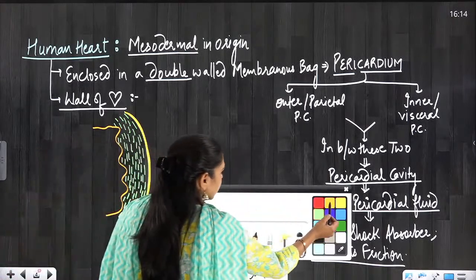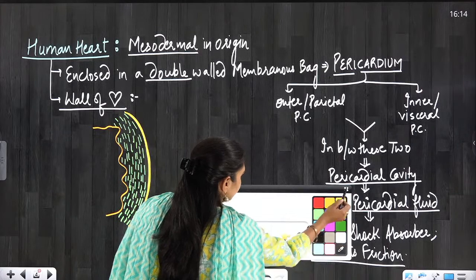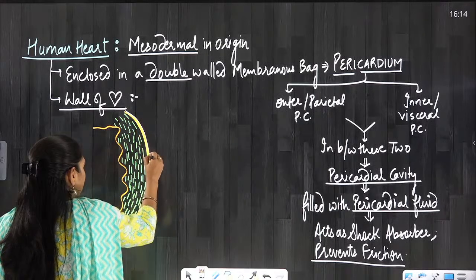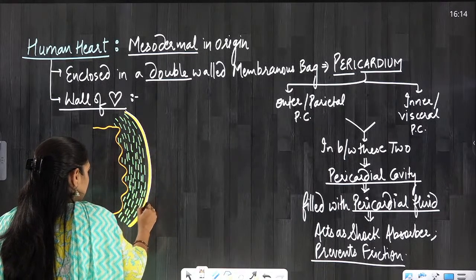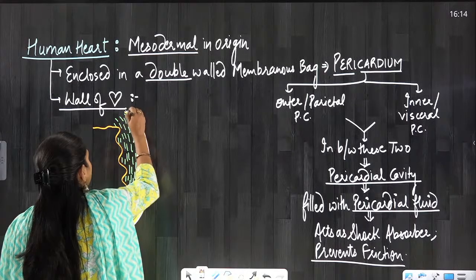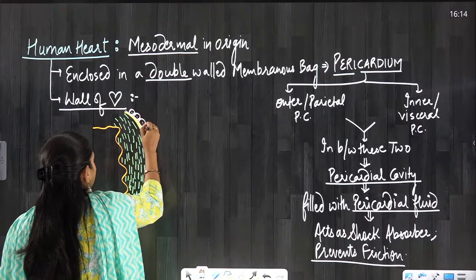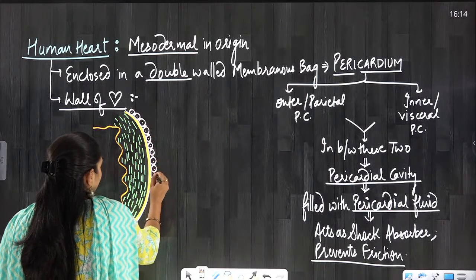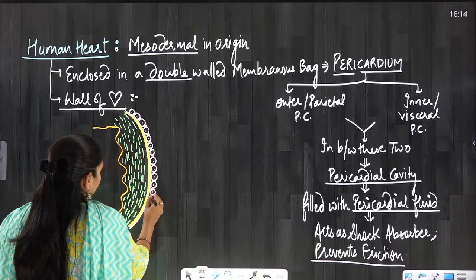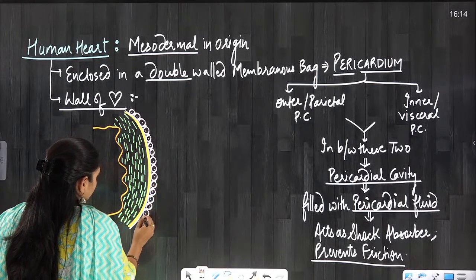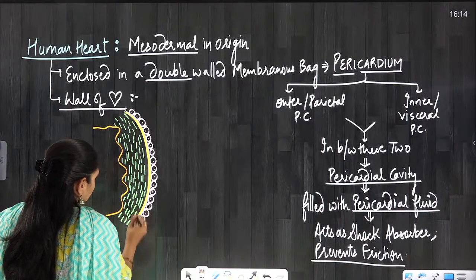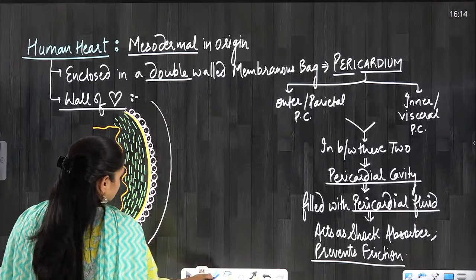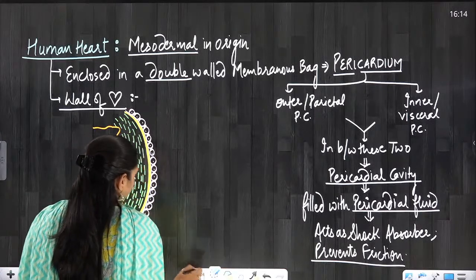Now I will show you the pericardium also here. Actually, the visceral pericardium only is the epicardium, beta. The visceral pericardium and the epicardium are the same only. This is the visceral pericardium and this is the parietal pericardium.